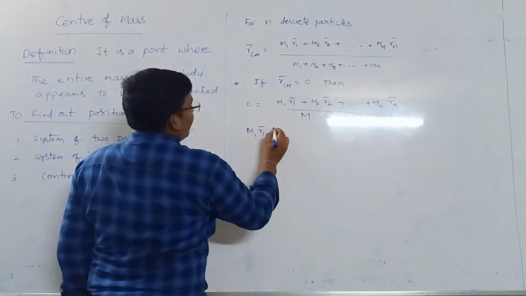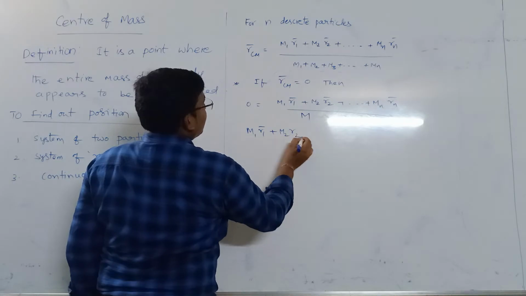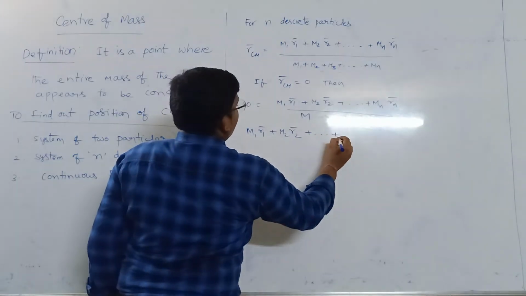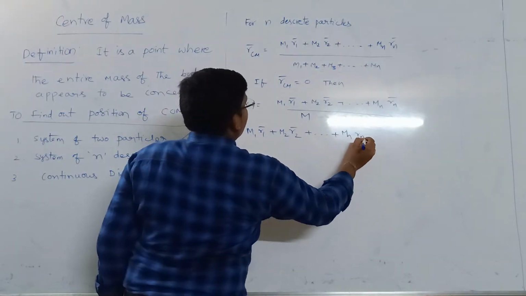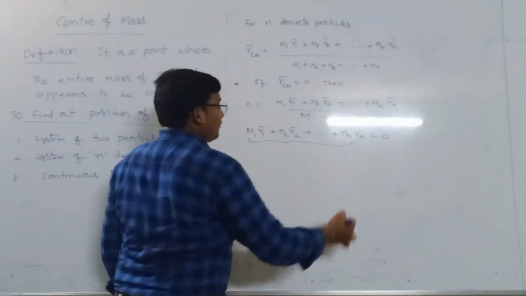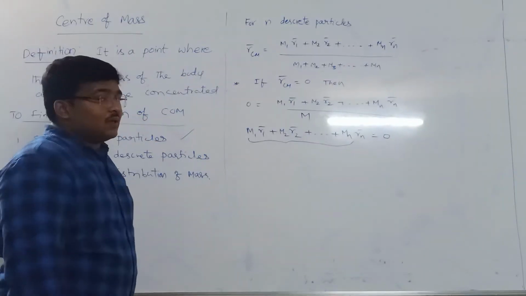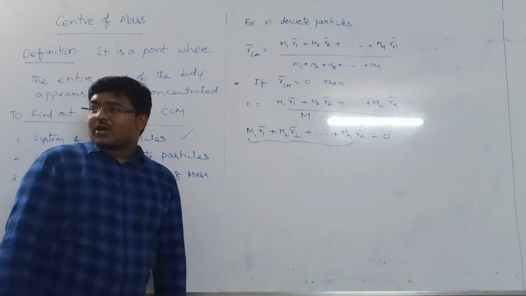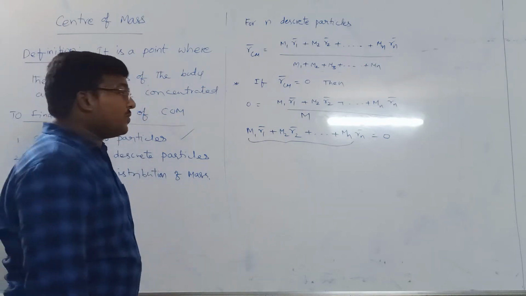So m1 R1 plus m2 R2 and so on mn Rn is equal to 0. This we can call the sum of moments of masses.